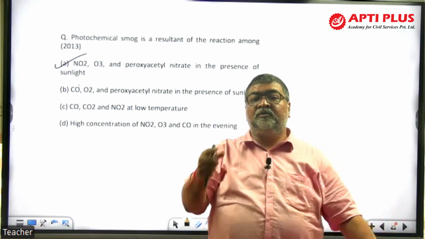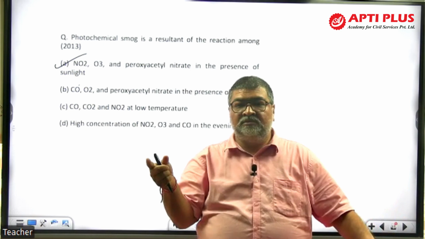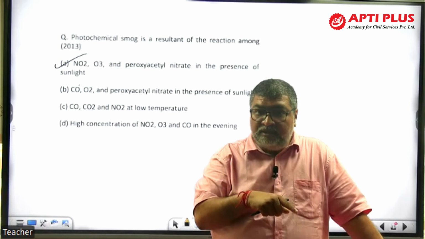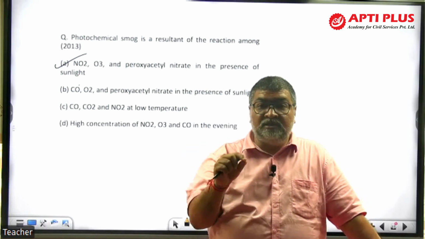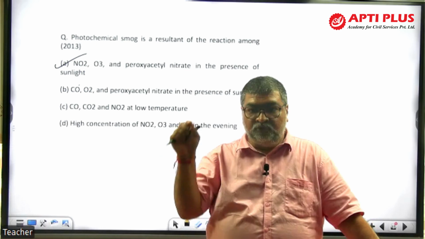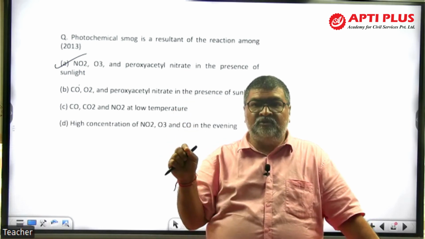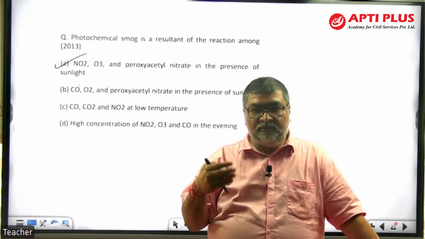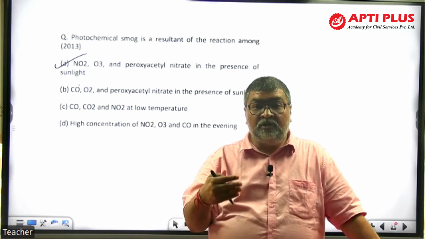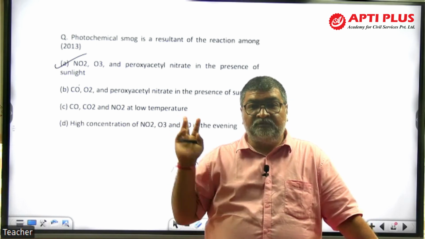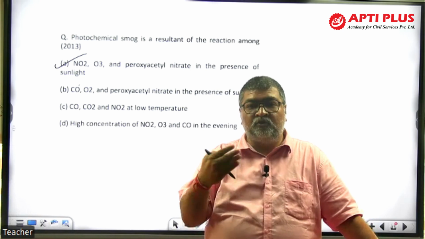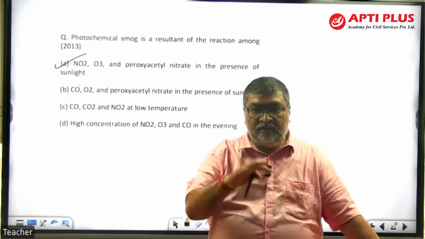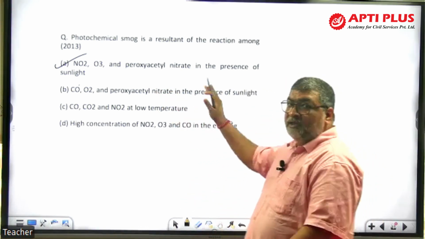And the same photochemical smog was asked in the mains exam: formation, impact, mitigation. And also Gothenburg Protocol. What is it? Gothenburg Protocol is a European protocol, a legally binding agreement to control pollution from nitrogen, right? Photochemical smog, eutrophication, ground level ozone, because this smog is formed because of the tropospheric ozone, ground level ozone, which is bad ozone. All this we study in the classroom and it is a part of it there. So the answer is A here. The direct question has been asked.